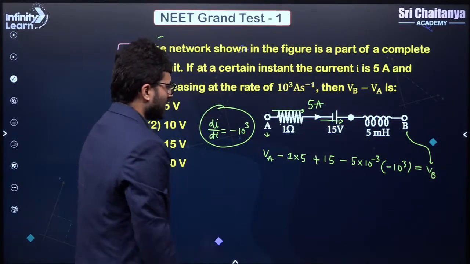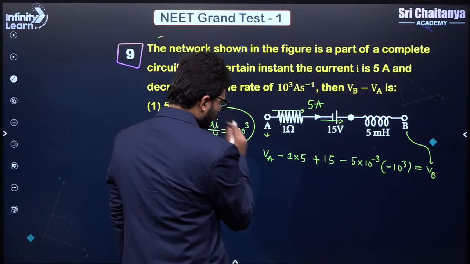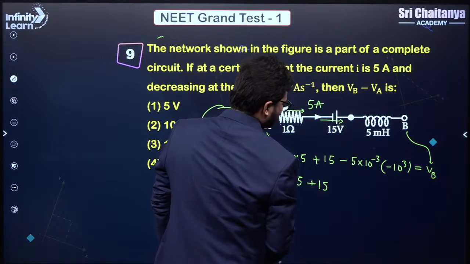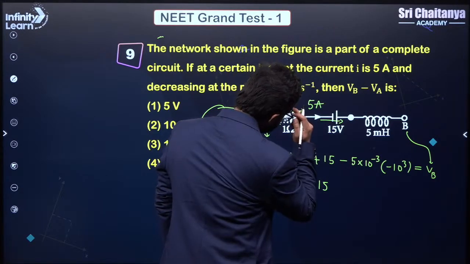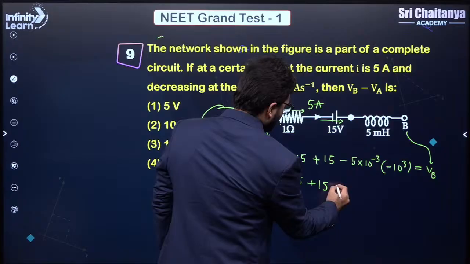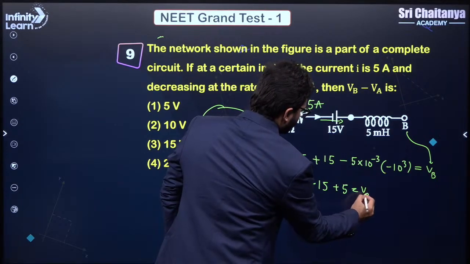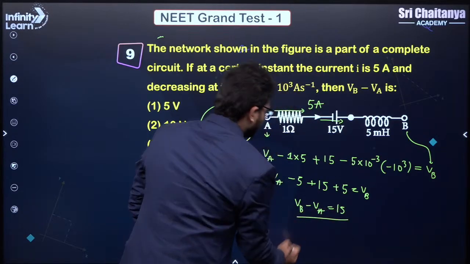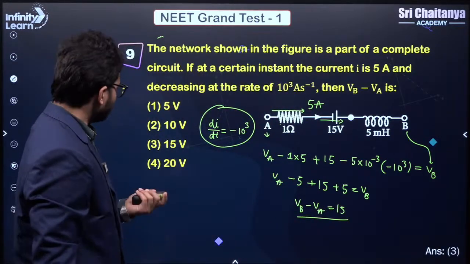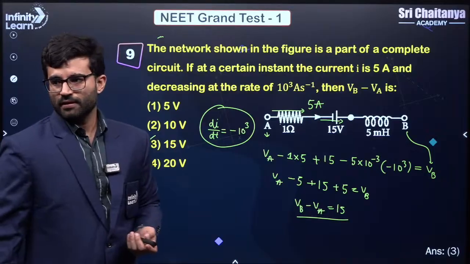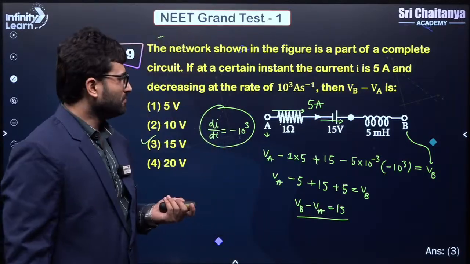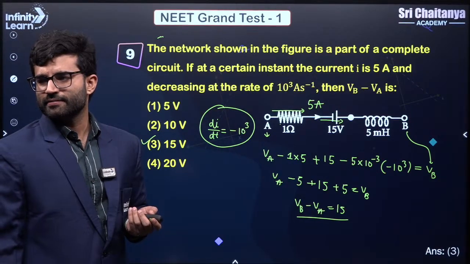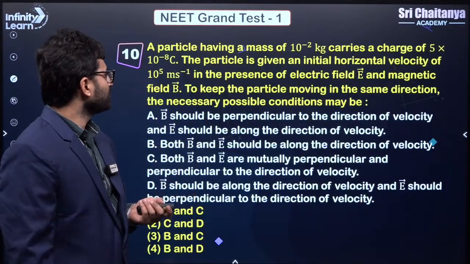Now let us calculate this. So VA minus 5 plus 15, and this is minus minus, which will be plus, so plus 5, that is equal to VB. So you can see that VB minus VA is nothing but 15. Is it 15, right? Yes, it is 15. Fairly straightforward. Any doubt in this? Okay, most of you have got it, I guess. 15, correct.